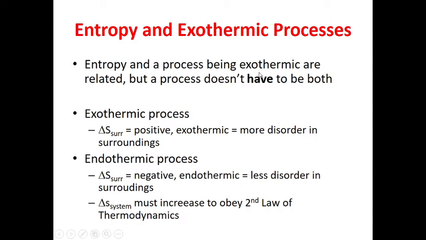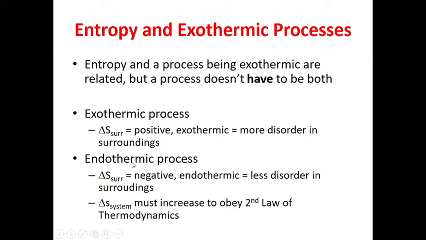Entropy and exothermic process are also interrelated. In this case, you need to know the sign convention of the change in entropy of the surroundings. In an exothermic process, the change in entropy of the surroundings is positive, and in an endothermic process, in which heat is absorbed, the change in entropy of the surroundings is negative. In an exothermic reaction, there is more disorderness in the surroundings.